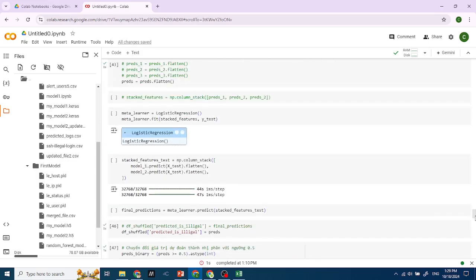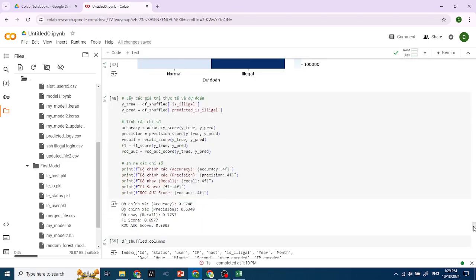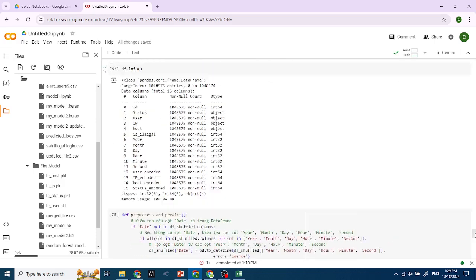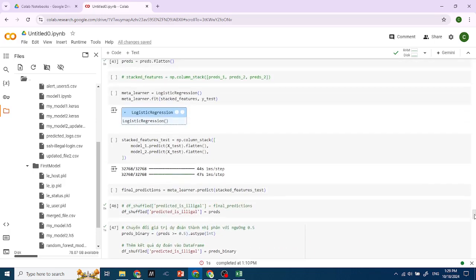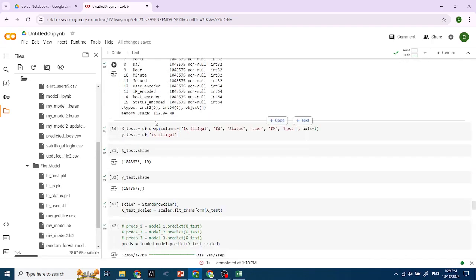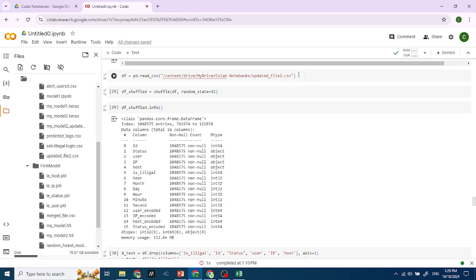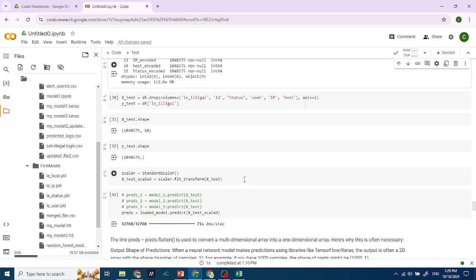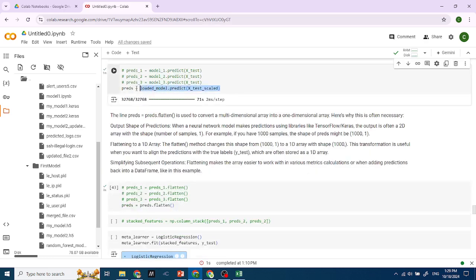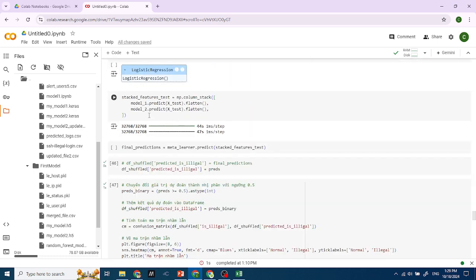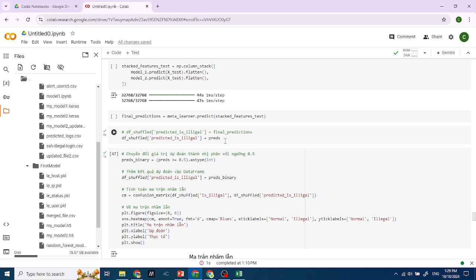Alright, this is the real test on new data. Now I'm using my first model for testing here, using the same data frame, and so like that, I can use it to predict: scale them, use the model to predict, flatten. Do not care about this.